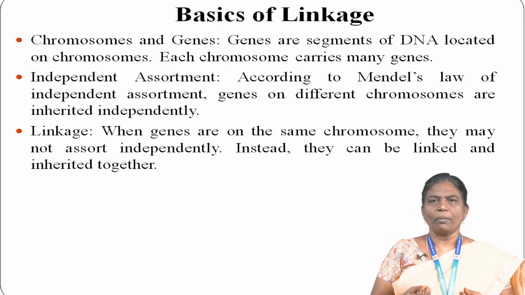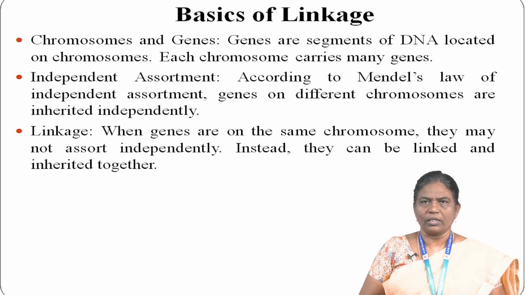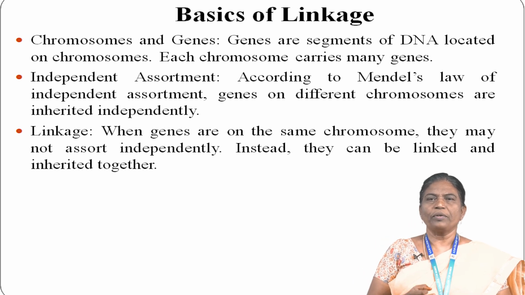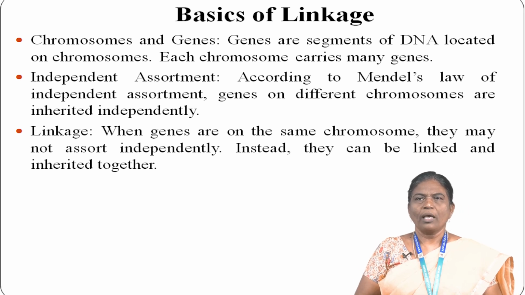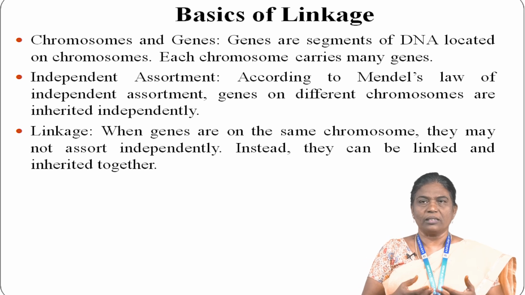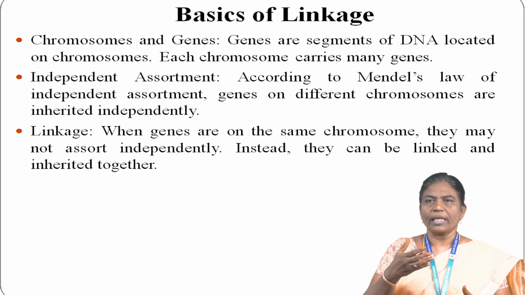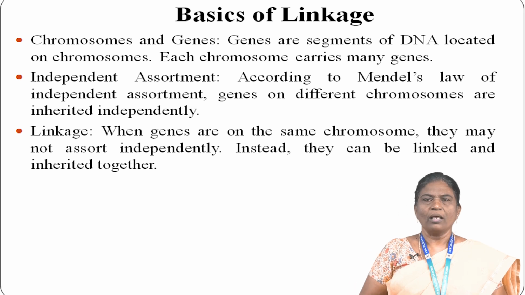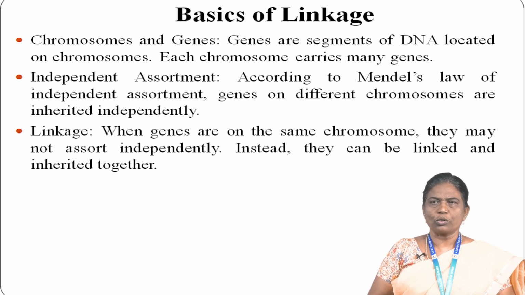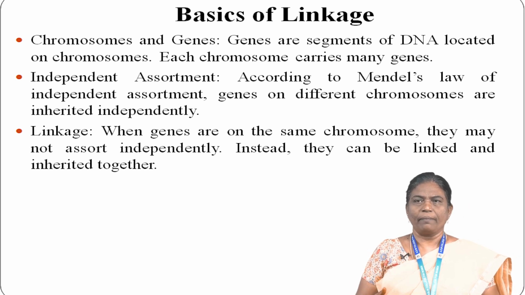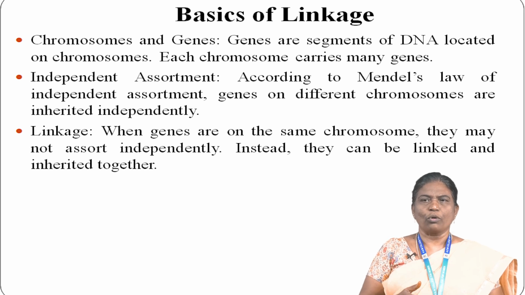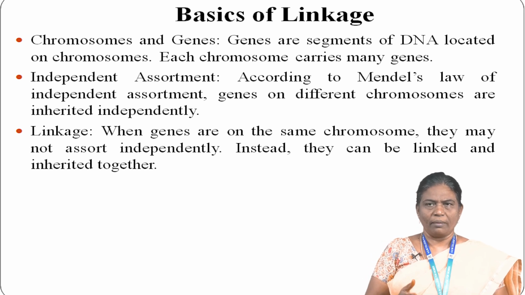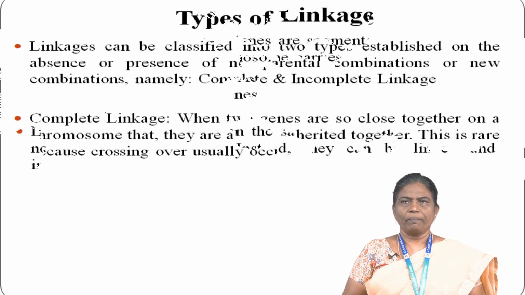Let us see something about the basic concepts in linkage. Chromosomes and genes: genes are segments of DNA located on the chromosomes. Each chromosome carries many genes. According to Mendel's law of independent assortment, genes on different chromosomes are inherited independently. When genes are on the same chromosome, they may not assort independently. Instead, they can be linked and inherited together.